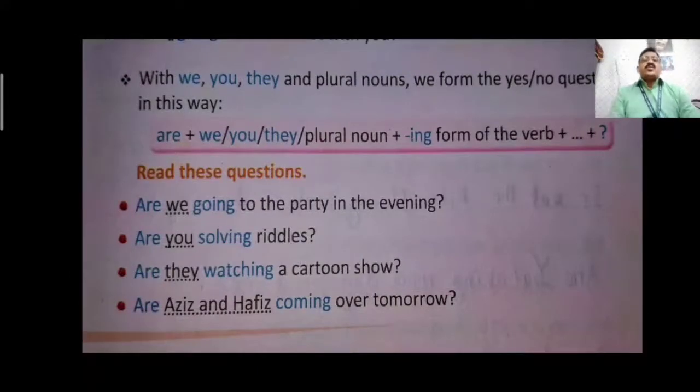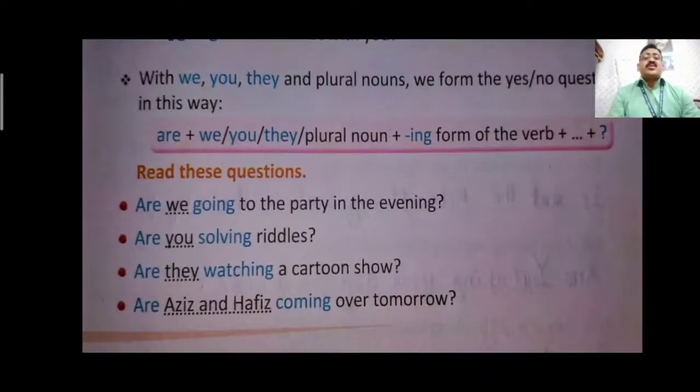With we, you, they and plural nouns, we form the yes-no question in this way. Like if the subject is singular, we use is. Here we will see when the subject is plural: we, you, they, Aziz and Hafiz, plural pronouns and plural nouns. In all these cases you can see are is used. Are we going to the party in the evening? Are you solving riddles? Are they watching a cartoon show? Are Aziz and Habib coming over tomorrow?